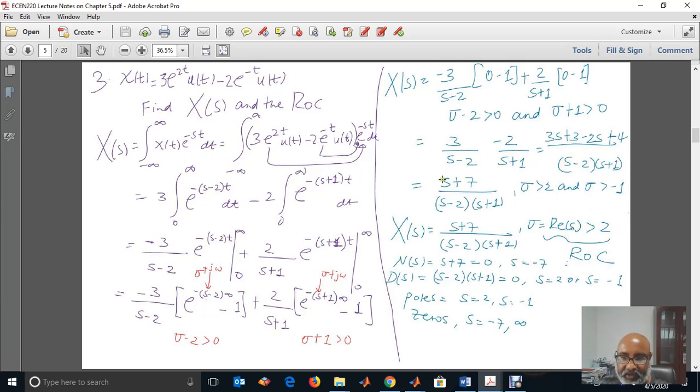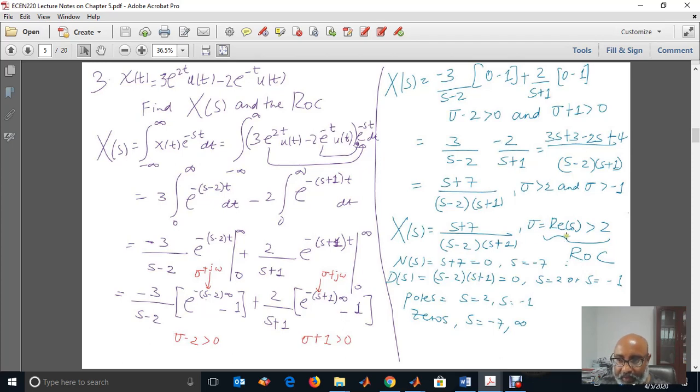So the overall signal x of t will have x of s equal to 3 over s minus 2 minus 2 over s plus 1 if sigma is greater than 2. Again, we will combine them over a common denominator. After simplification, the numerator will become s plus 7, and the denominator, s minus 2 times s plus 1.